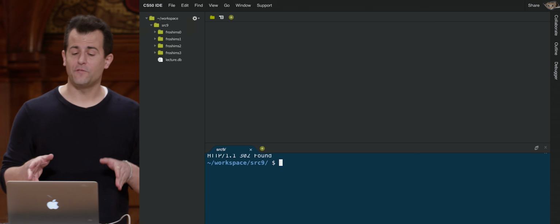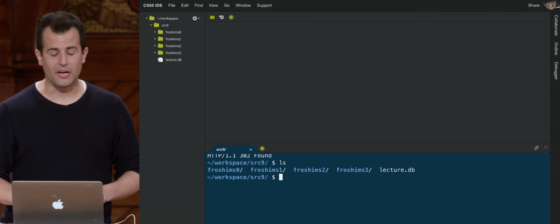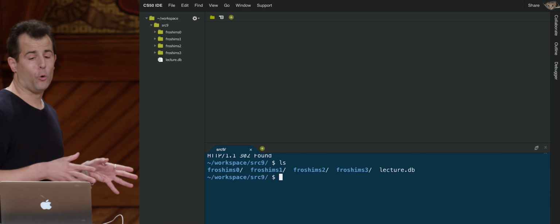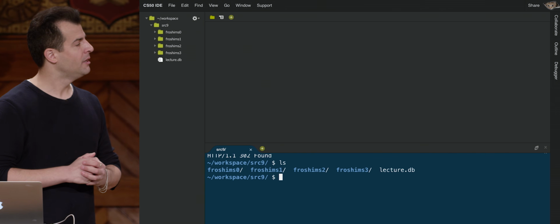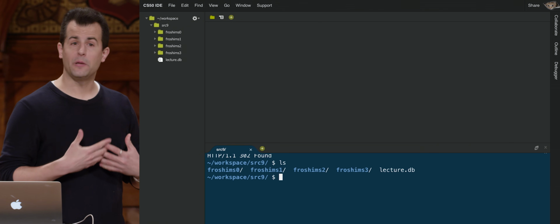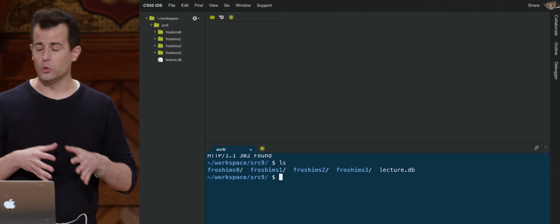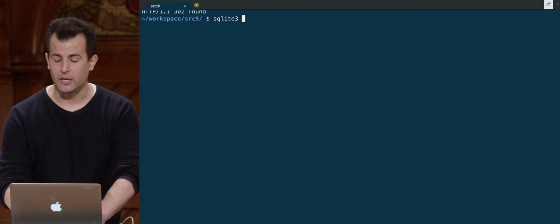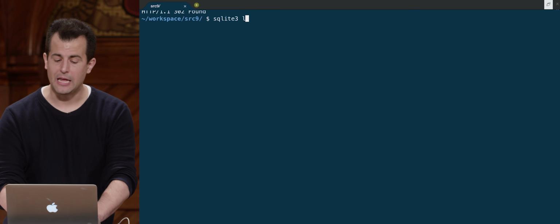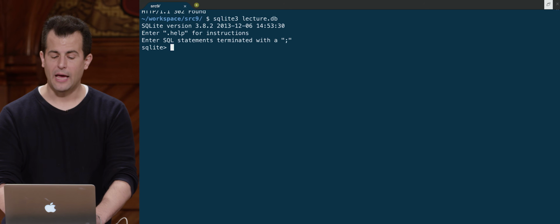So let me go into CS50 IDE and take a look in my source9 directory, and you'll see these 4 folders, 2 of which we're about to look at in a moment. And you'll also see lecture.db, a file that I've been using to store all of my SQLite data, including those tables. Well, it turns out that we can actually use a command line client in order to see the same data. Let me go ahead and do that by typing sqlite3 for version 3. And then let me go ahead and type in the name of this file, lecture.db, enter.